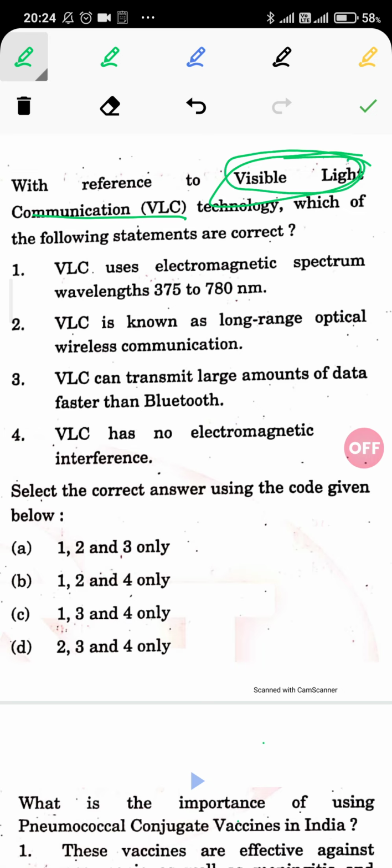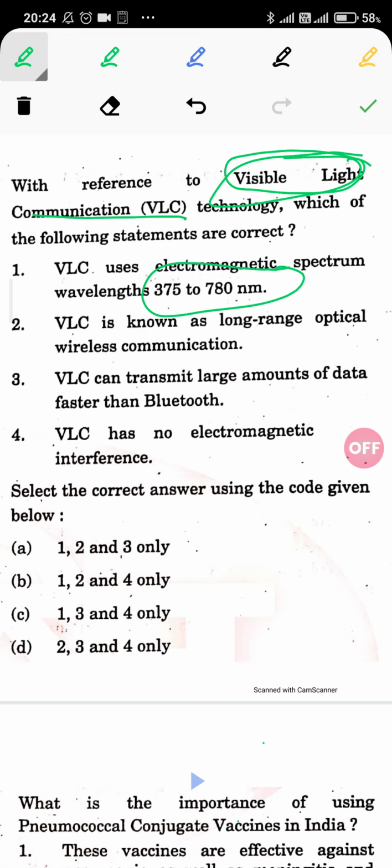The question is asking about the correct statements about visible light communication. The first option is: VLC uses electromagnetic spectrum wavelengths 375 to 780 nanometer. The crux of this option is that it is asking about a fact, the wavelength.